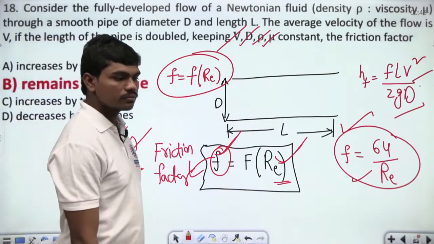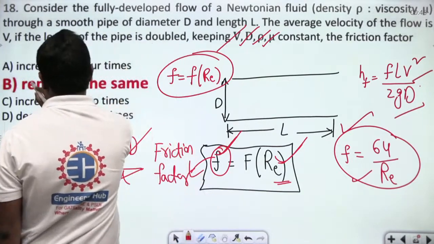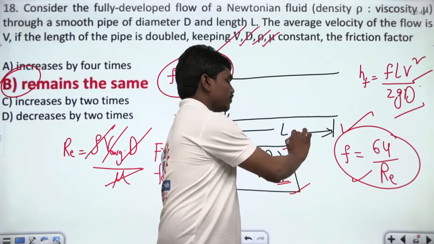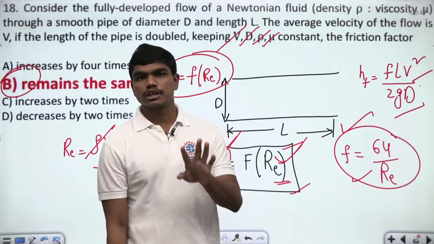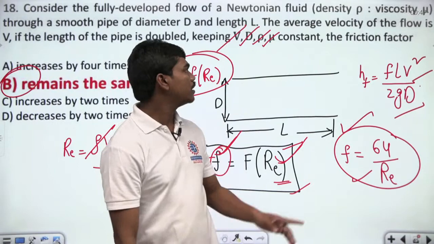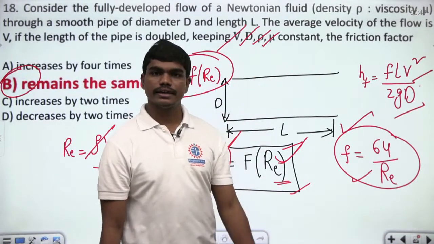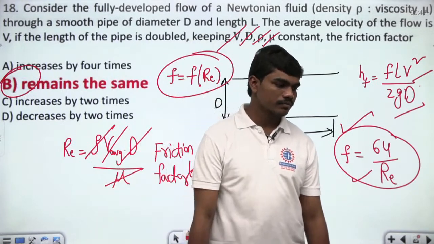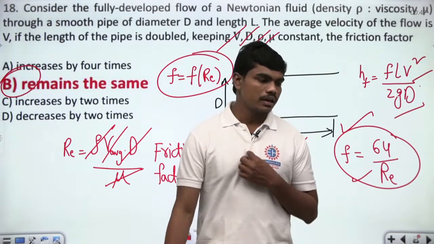Clear? So this remains almost the same, no changes, because this depends only on the Reynolds number, and the Reynolds number depends only on these four quantities: velocity, diameter, density, and dynamic viscosity. Clear? So that's how this is the same. Is that clear to all of you?